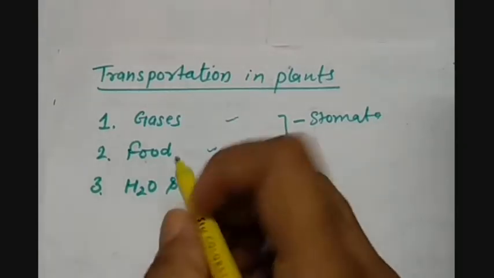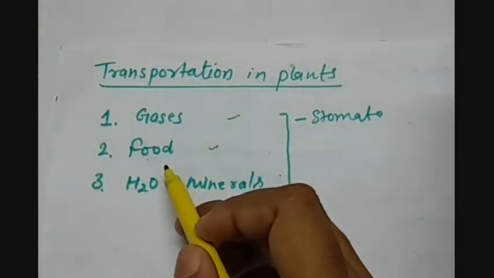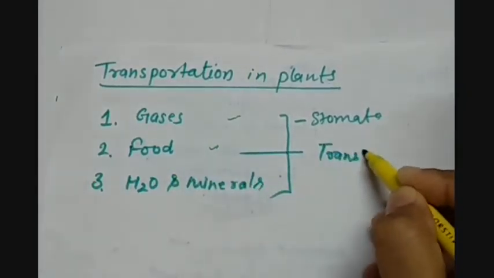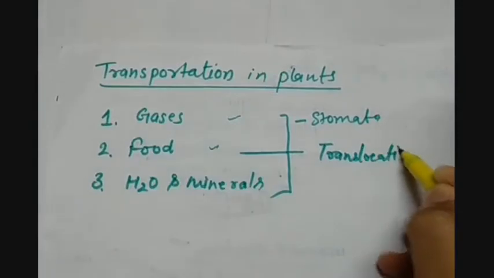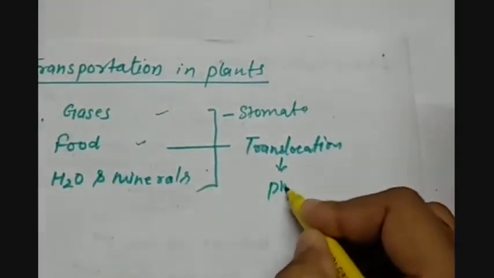This process of transporting the food into various parts of the plant is called translocation, and it takes place with the help of phloem tissue.